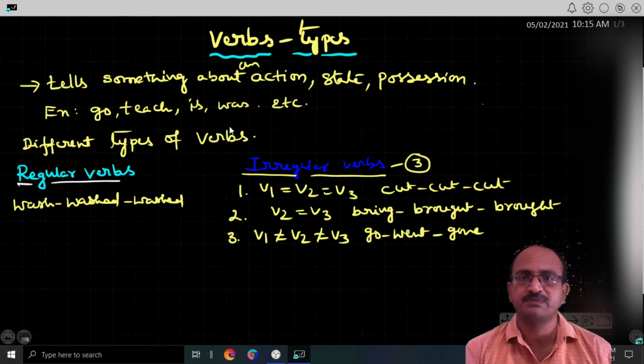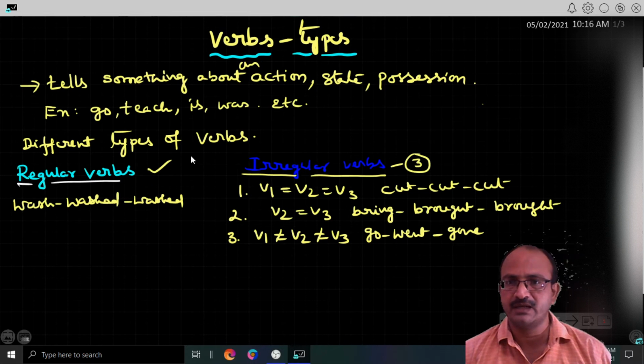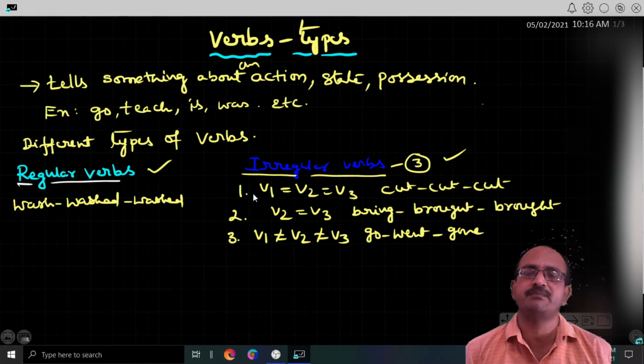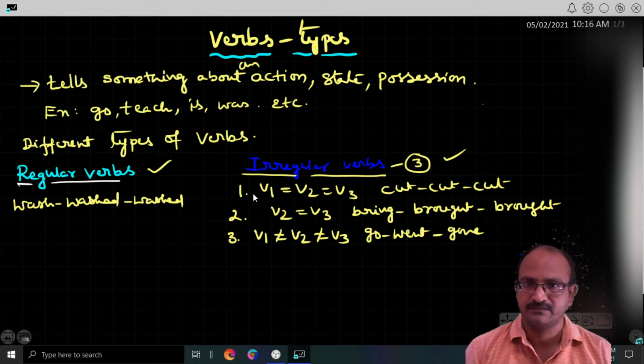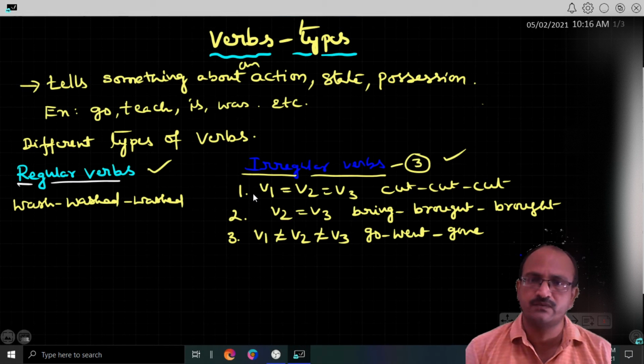So, different types of verbs. First, regular verbs and irregular verbs. Every student knows these, but they don't know them by their names. Everyone knows wash, washed, washed; teach, taught, taught; bring, brought, brought. They know everything, but the only thing they don't know is their names.